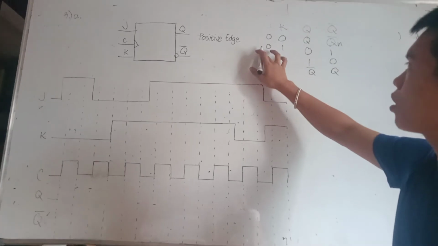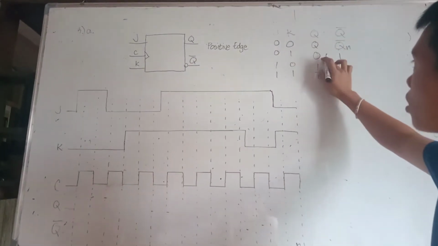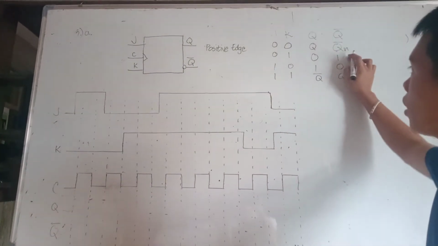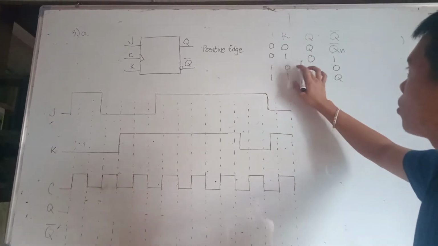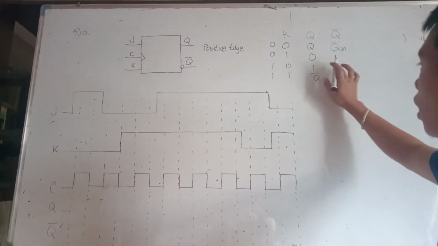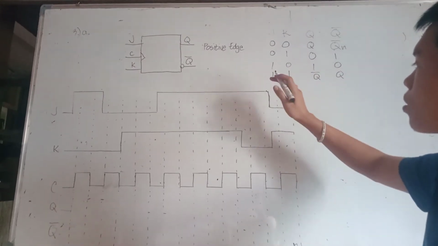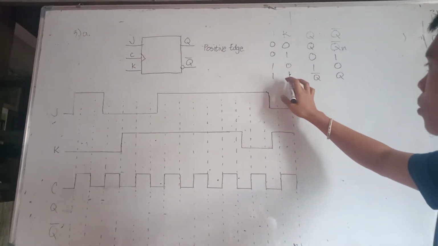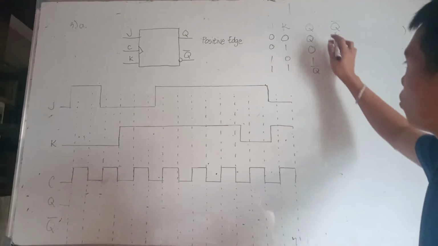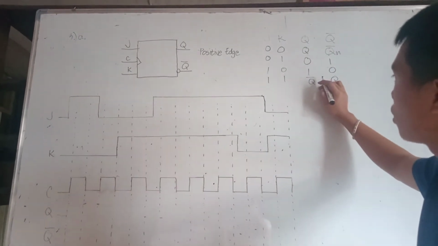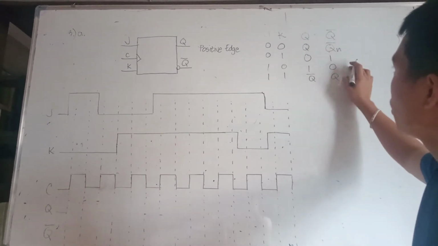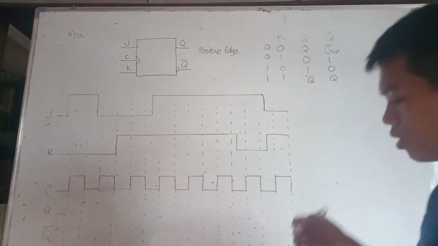If J is 0 and K is 1, Q is 0, and bar Q would be 1. If J is 1 and K is 0, bar Q would be 0 and Q will be 1. If both J and K are binary 1, Q would toggle.